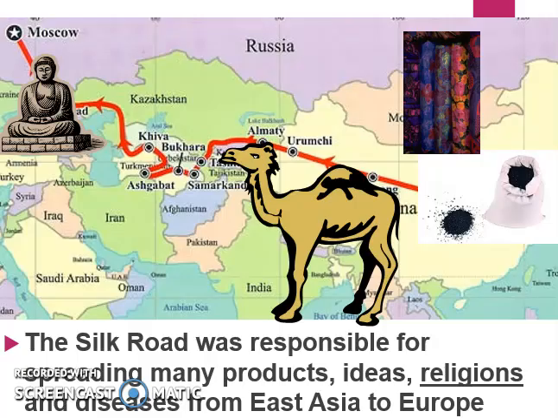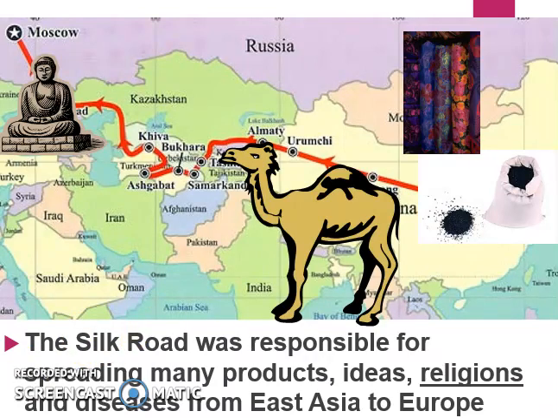The Silk Road was responsible for spreading many products, ideas, religions, and diseases from Eastern Asia to Europe. So it's important to note that it's not just traded goods. It is also religions, and it is also diseases.